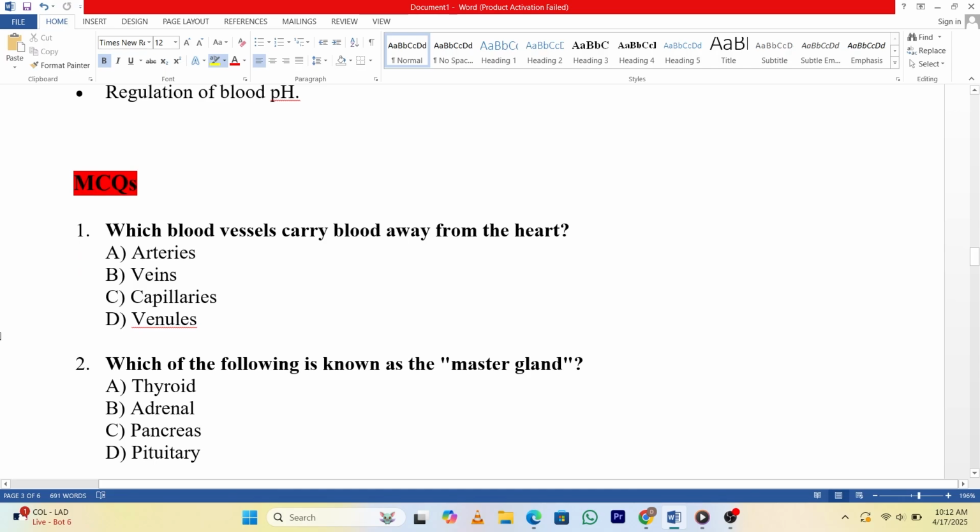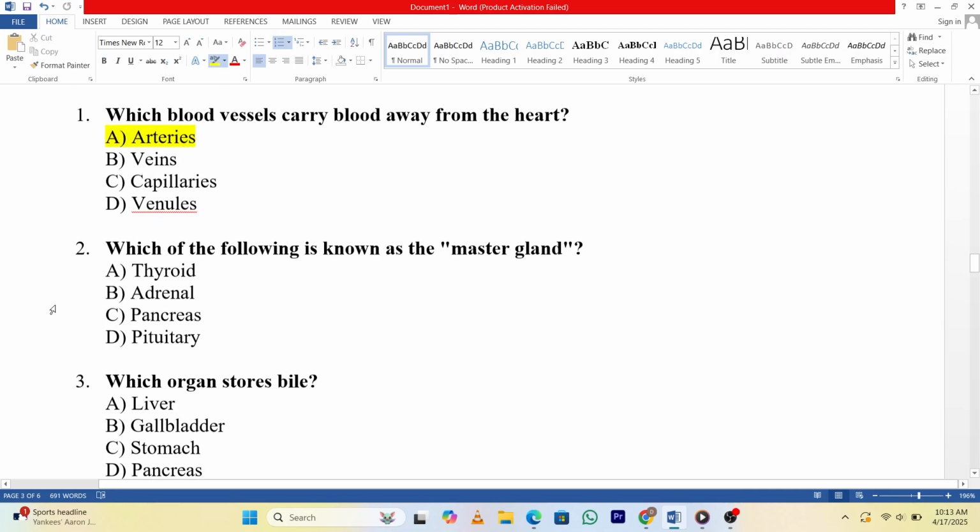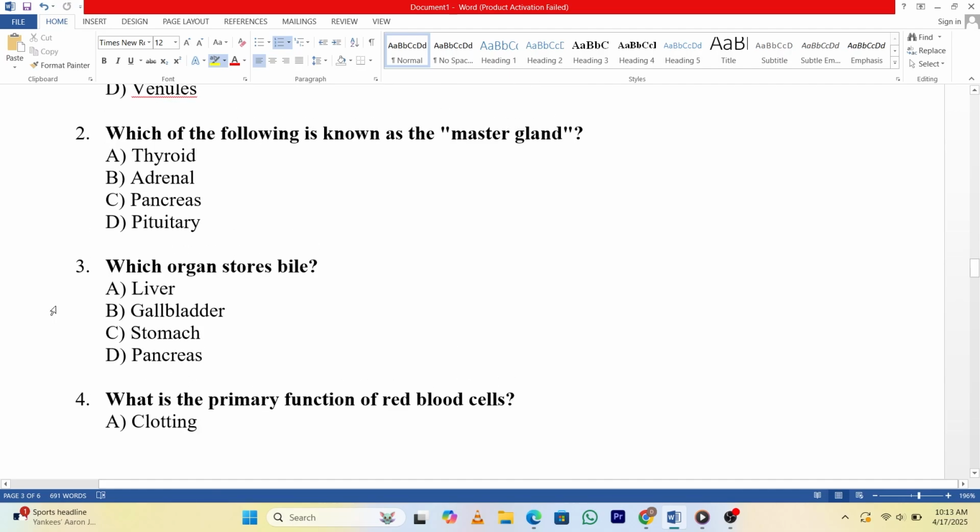MCQs. 1. Which blood vessels carry blood away from the heart? A. Arteries. B. Veins. C. Capillaries. D. Venules. Answer: A. 2. Which of the following is known as the master gland? A. Thyroid. B. Adrenal. C. Pancreas. D. Pituitary. Answer: D.